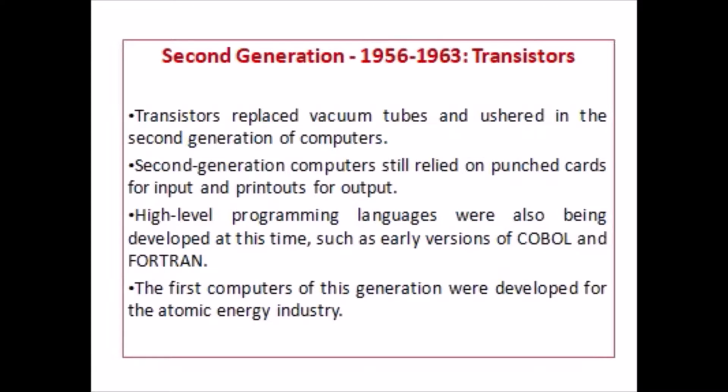Second generation computers moved from cryptic binary machine language to symbolic or assembly languages, which allowed programmers to specify instructions in words. High-level programming languages were also developed at this time, such as early versions of COBOL and FORTRAN. These were also the first computers that stored their instructions in their memory, which moved from magnetic drums to magnetic core technology. The first computers of this generation were developed for the atomic energy industry.